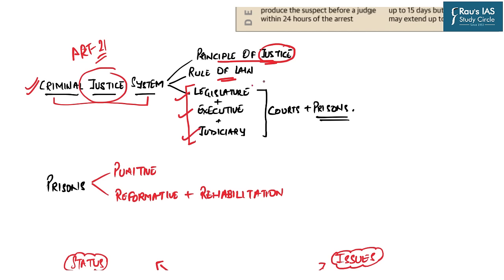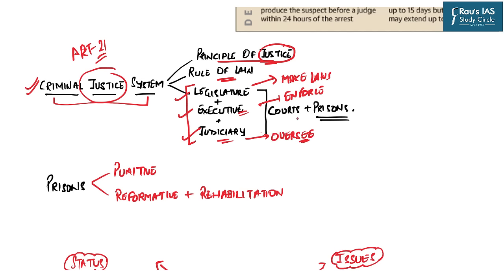The reason being, legislature makes the laws which deal with crimes. The executive enforces those laws, and the judiciary deals with the overall delivery of justice. It provides compensation, it rules for punitive actions which are to be taken. That is, judiciary is basically tasked to oversee the justice mechanism.